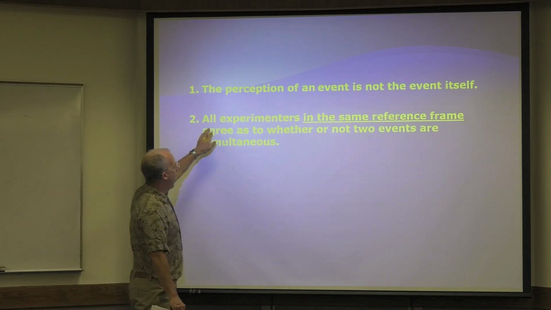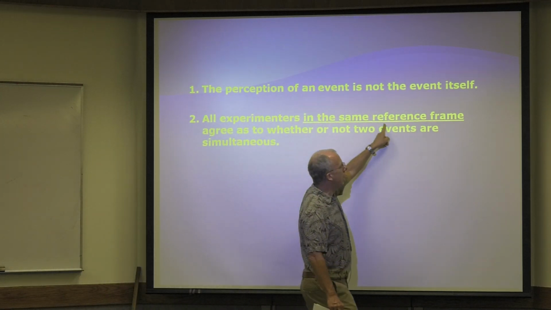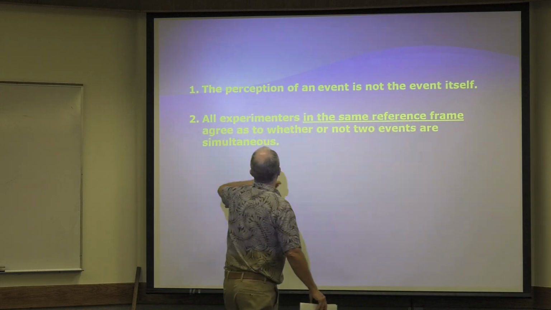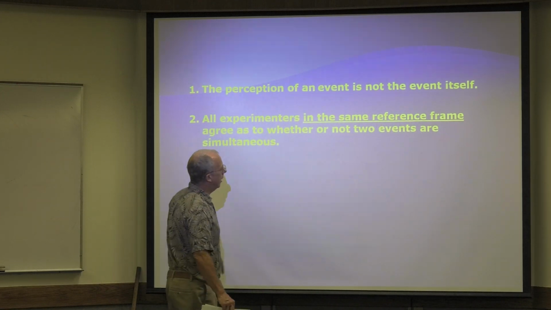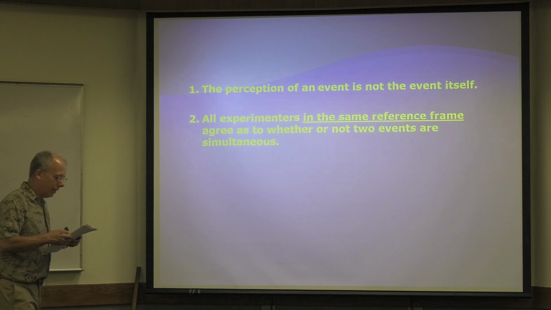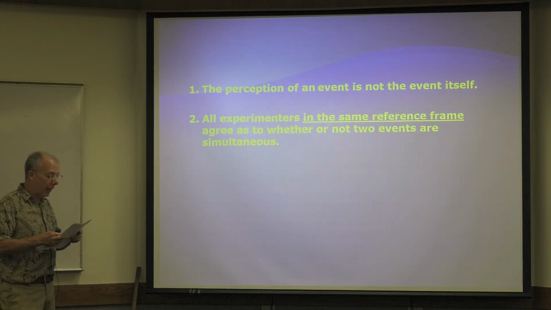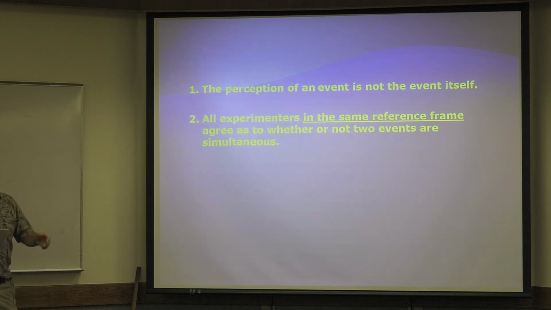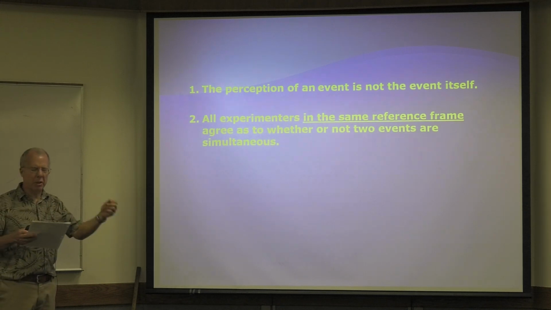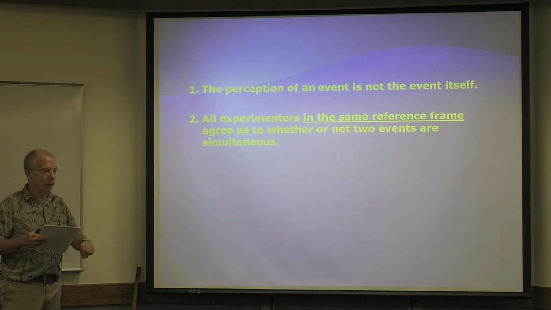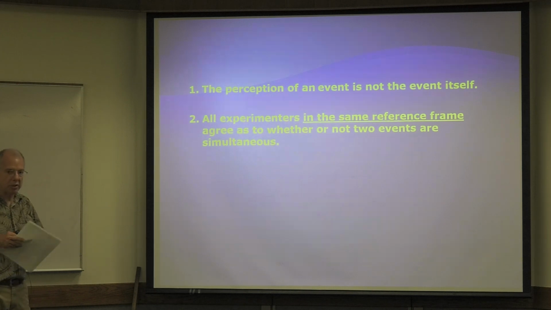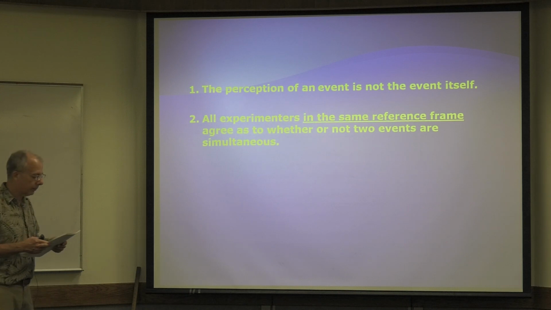And here, all experimenters in the same reference frame agree as to whether or not two events are simultaneous. Now, in practice, experimenters must calculate the time delay effects to turn their perceptions into measurements. And we saw that. But we're assuming that the experimenters are smart enough to do that.